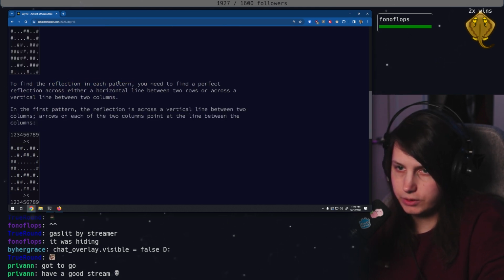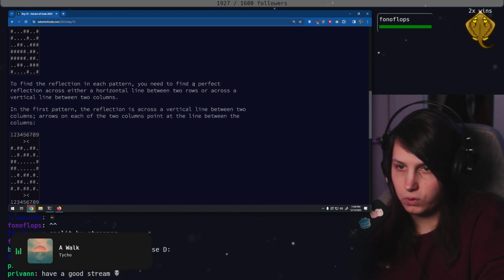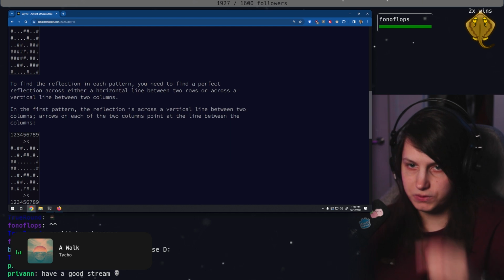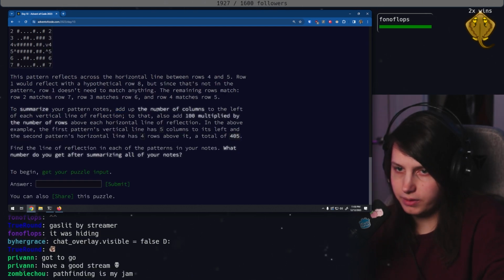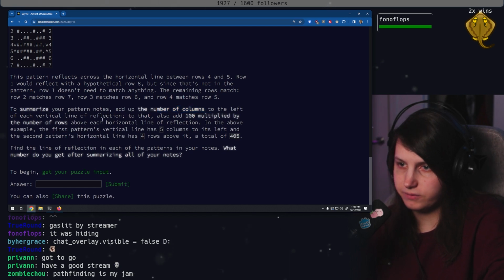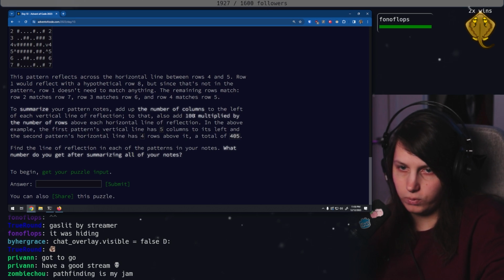To find the reflection in each pattern, you need to find a perfect reflection across either a horizontal line between two rows or across a vertical line between two columns. Add up the number of columns to the left of each vertical line of reflection. To that, also add 100 multiplied by the number of rows above each horizontal line of reflection.